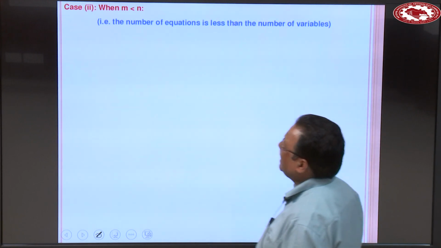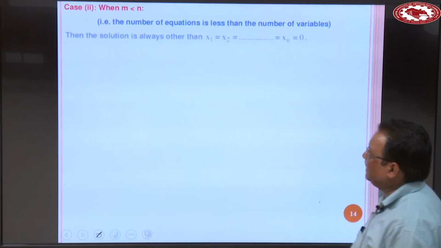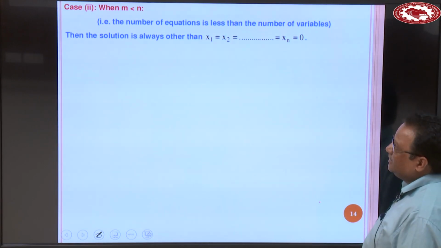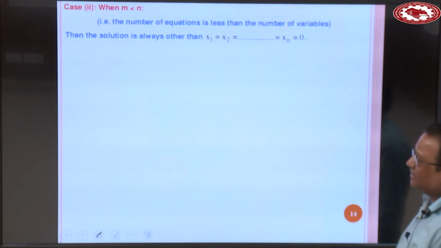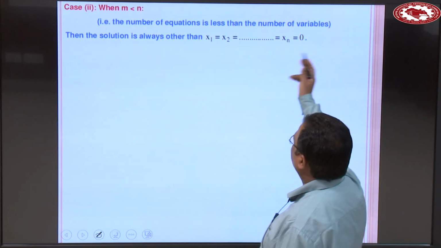Case 3, when m is less than n, that is the number of equations is less than the number of variables, then the solution is always other than the trivial solution, meaning other than x1 = 0, x2 = 0, up to xn = 0.